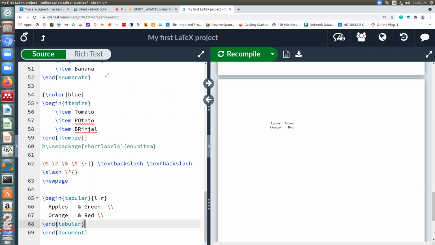If you have 10 columns, you still have to enter data, right? For entering data you'll have to use an ampersand, there's no other way. Lines and all we'll discuss tomorrow, but what I want you to end today on is to try to make this table for me. Apple, green, red. Suppose brinjal, purple, green. This should be left, this should be center, this should be right, and there should be a line here.